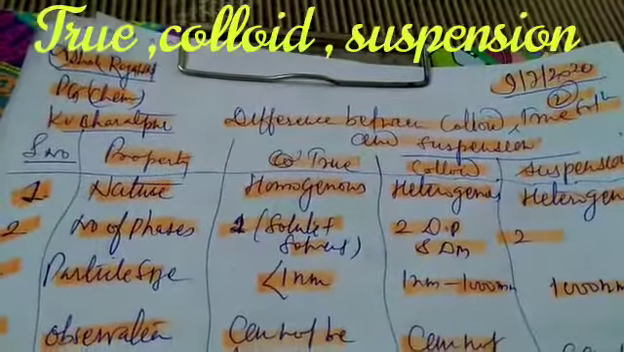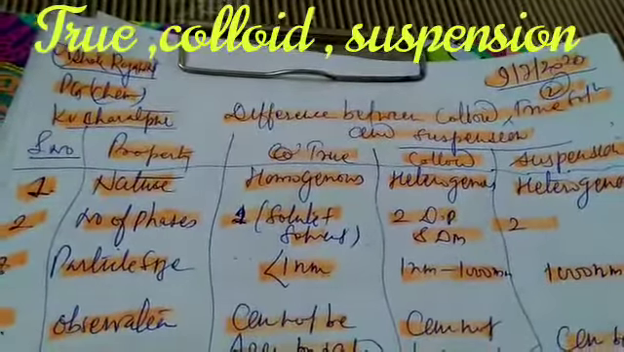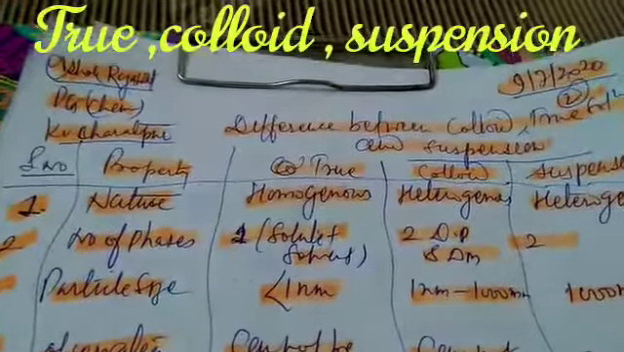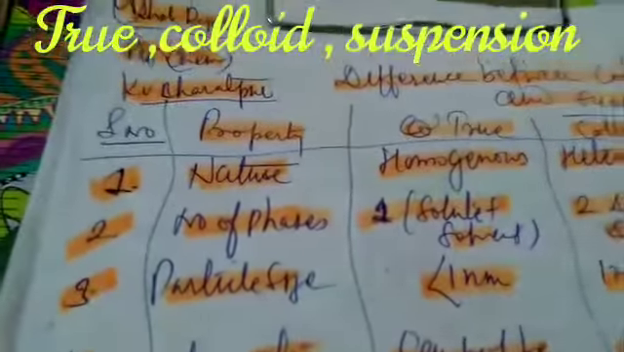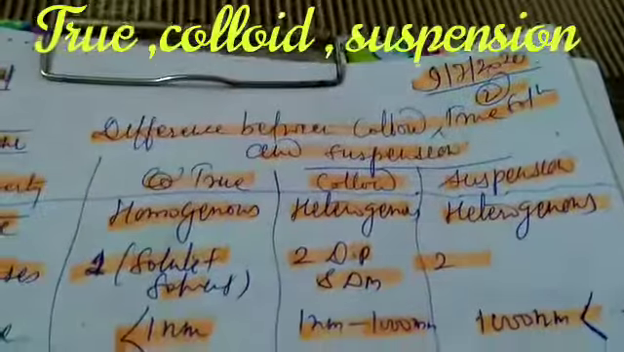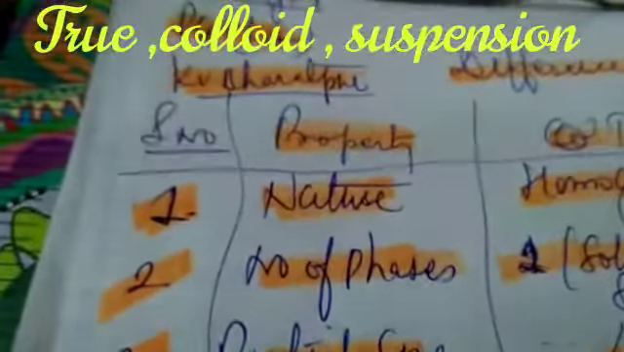In our second topic, we will try to understand the difference between colloidal, true solution and suspension, which you have studied in class 9. We will differentiate these mixtures by their property. The first property is nature.